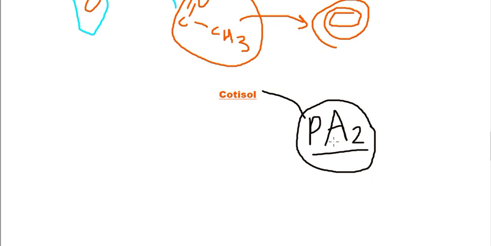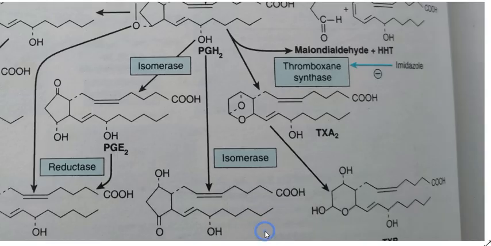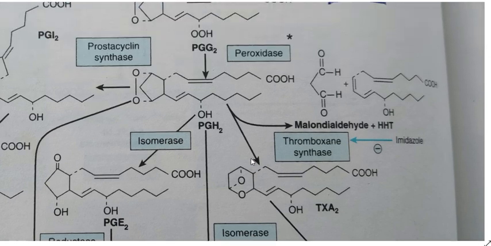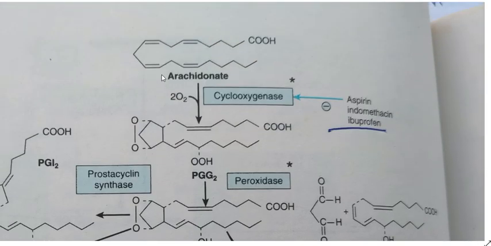When there is no phospholipase A2 functioning, the phosphatidyl inositol will not be broken, and there is no arachidonic acid, so there will be no further products. So cortisol decreases the formation of arachidonic acid.